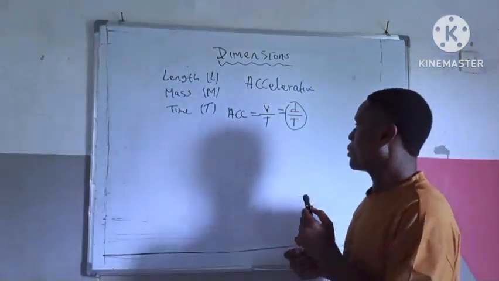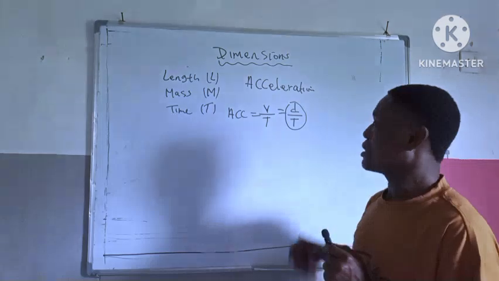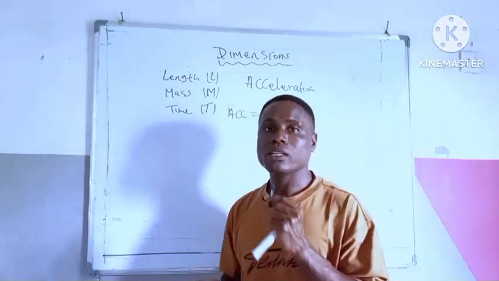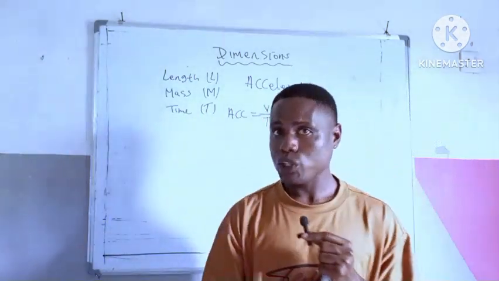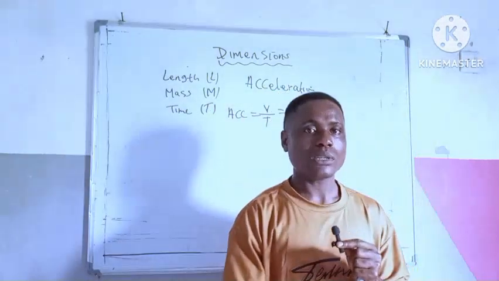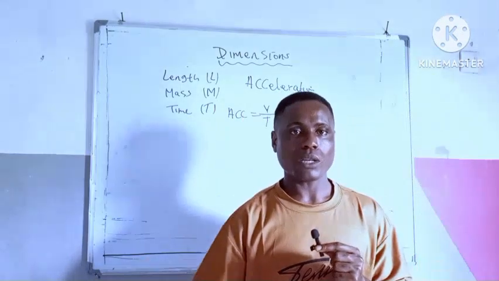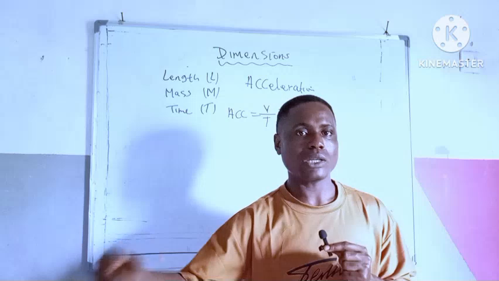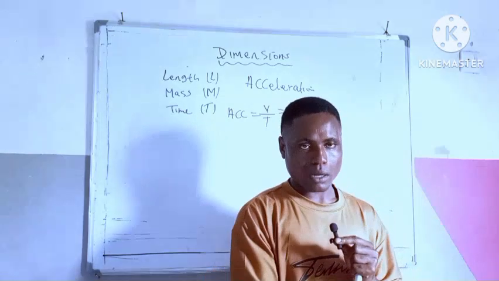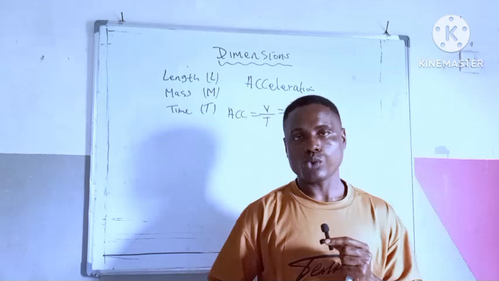So don't be confused. Do we still have a formula of displacement? There is no other formula, right? So we are ending here. So when deriving the dimensions of quantities in physics, you must keep splitting a particular quantity by their formulas till you get to the last point. Once you notice that there is no formula for this quantity, you stop.